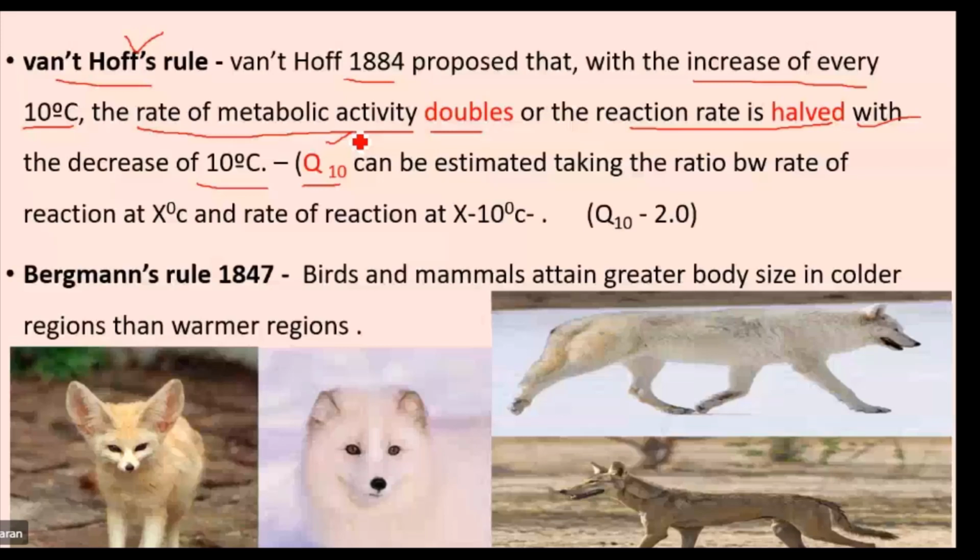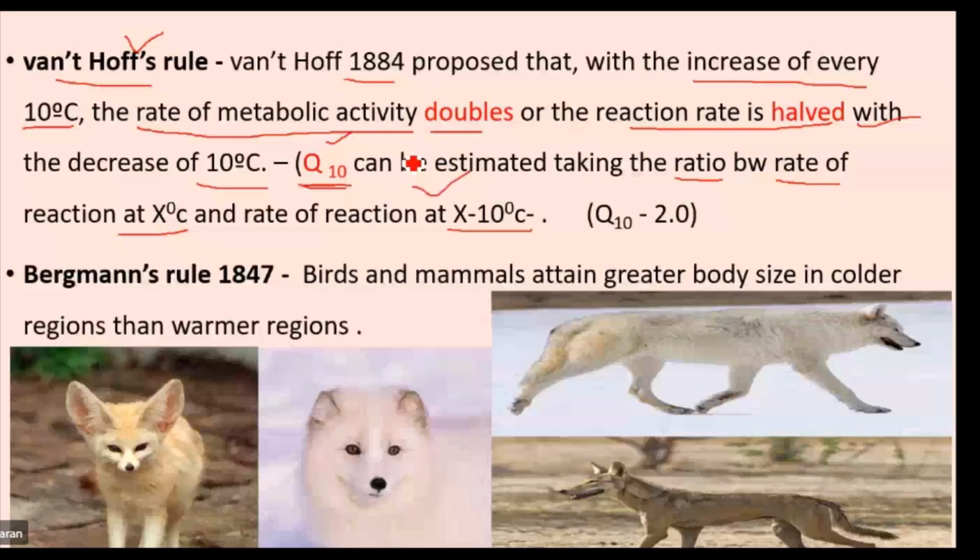I have given a definition. What is the definition for temperature coefficient? Anybody? Influence of temperature on the rate of reaction in organism is called temperature coefficient, which can be estimated by taking the ratio between the rate of reaction at x degrees Celsius and the rate at x minus 10 degrees Celsius. By taking these two rates, we can calculate the Q10, that is temperature coefficient. I think it is very essential or important for the NEET students.